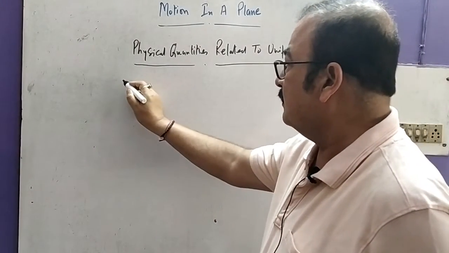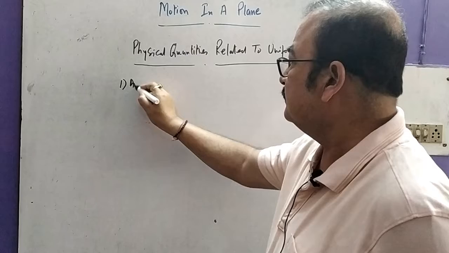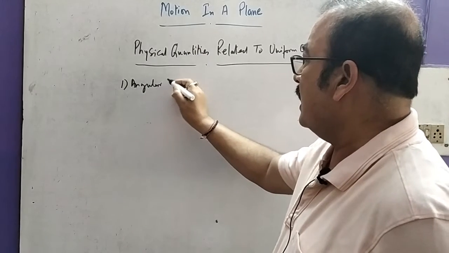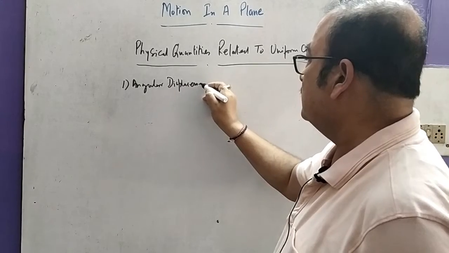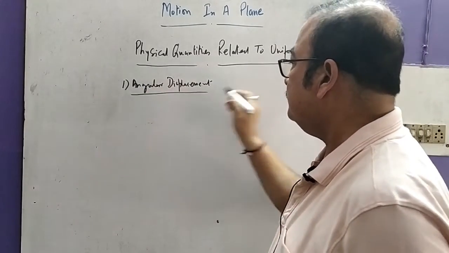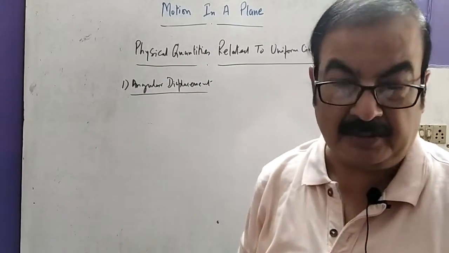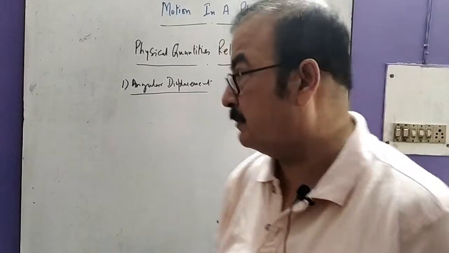First, we discuss what is angular displacement. This is our first topic, that is angular displacement.